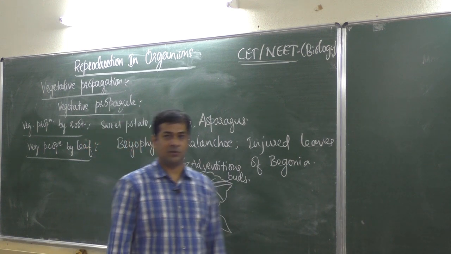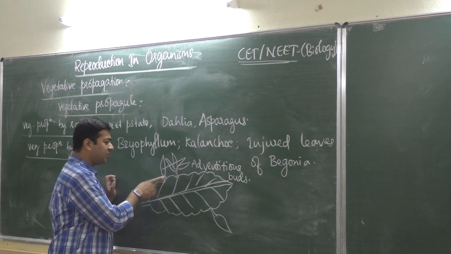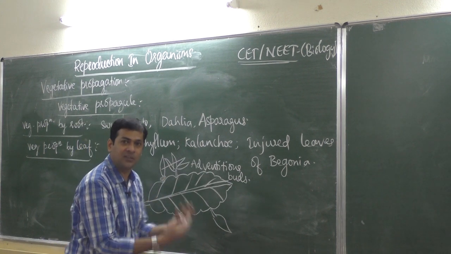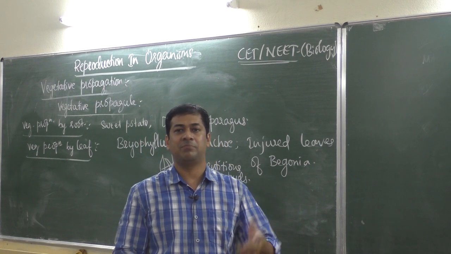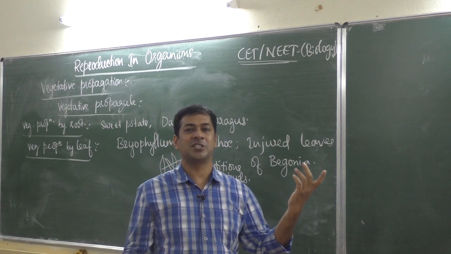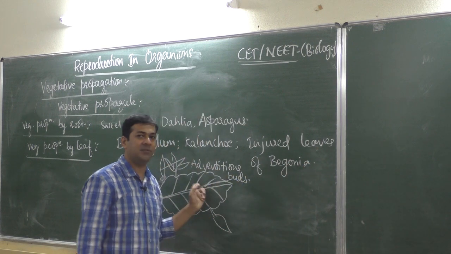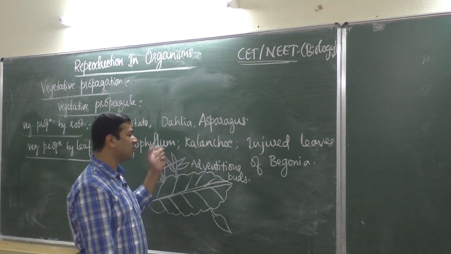Adventitious buds, they are called. These adventitious buds later break, detach, and fall on the soil. When they fall on the soil surface, they produce a new plant. So when a new plant is produced by part of a leaf, it becomes vegetative propagation by leaf, that is in Bryophyllum,